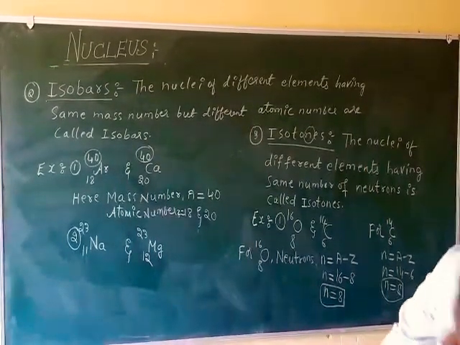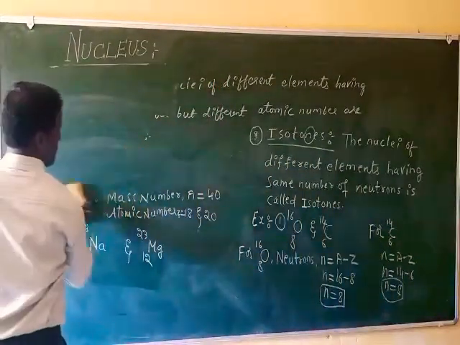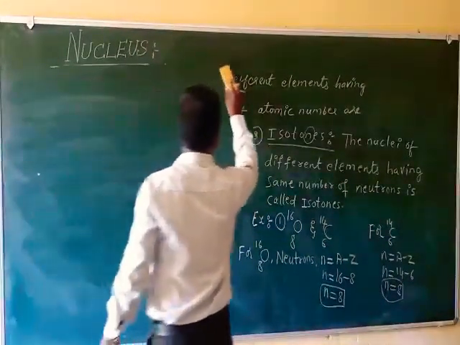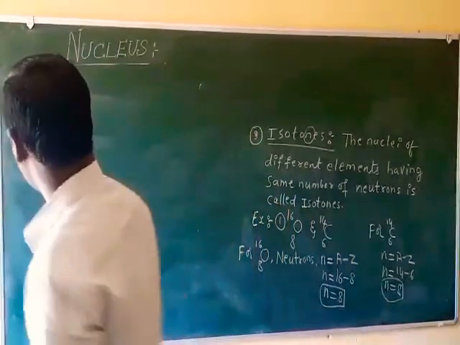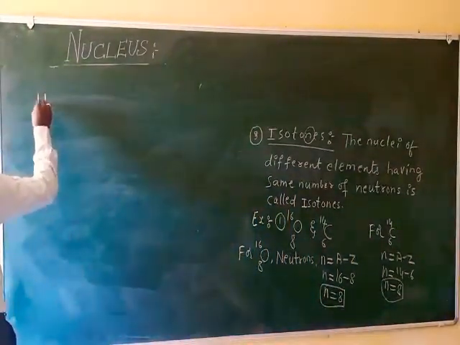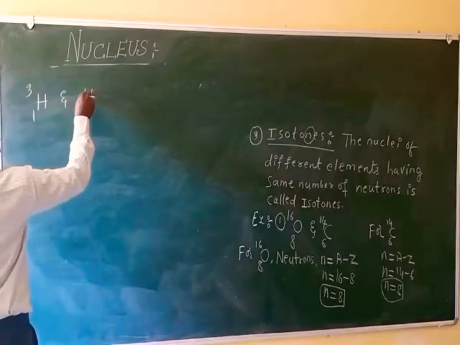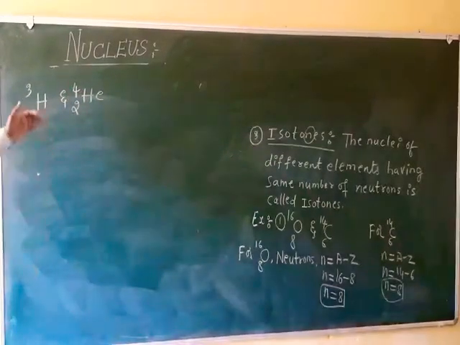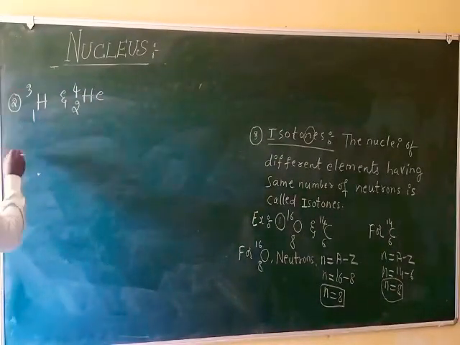Next, we shall see another example for isotones. 1H3 and 2He4. Think of 1H3, tritium, and helium 2He4. This is one example of isotones.